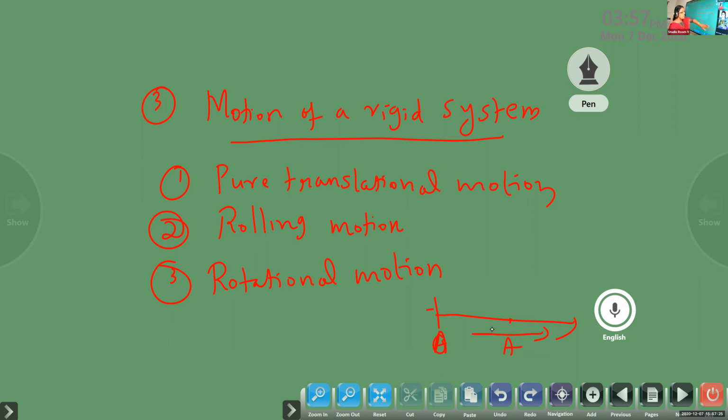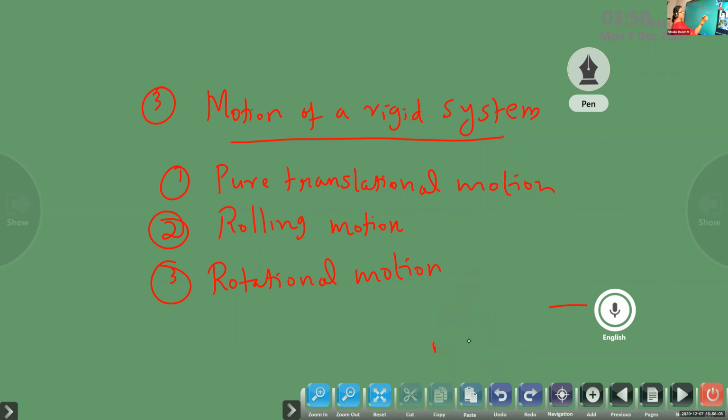Clear? Similarly, suppose an inclined plane is here, and a cylinder is rolling down from here. If this cylinder is rolling, you know that it is also moving in translational motion. At the same time, it also has a rolling motion, because it is rolling and coming in the translation direction. So this one has both translation and rolling. Translation in the sense it is moving in this direction. Rolling in this sense, the object itself is rolling.